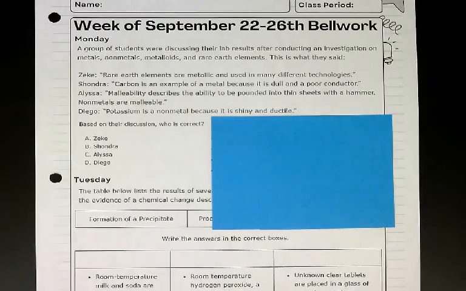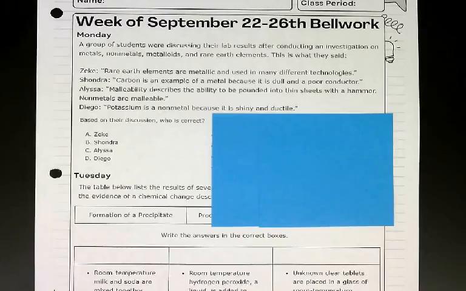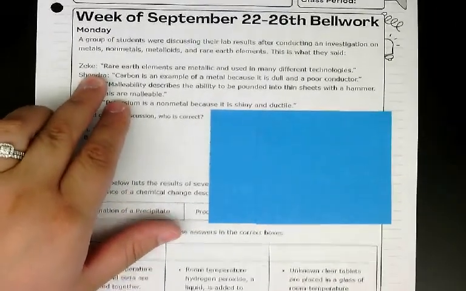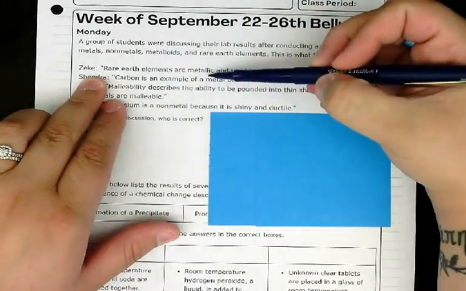Alright, we are back and we're going to answer this question. Make sure if you got it wrong that you are fixing your answer, but hopefully this is review, because we learned this all last week, so you should know this. So let's go through answers one by one. Let's start with Zeke. He said rare earth elements are metallic.